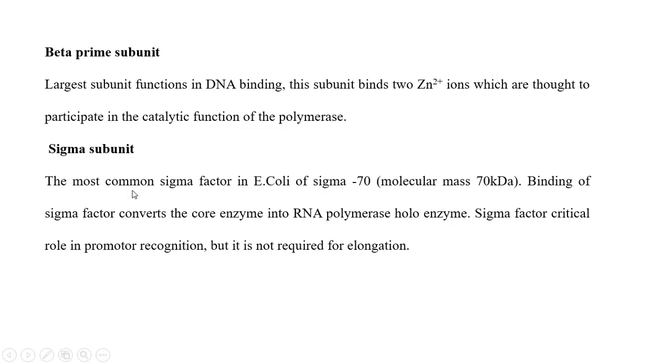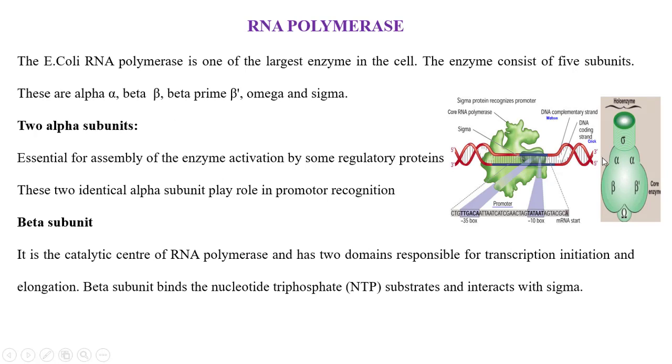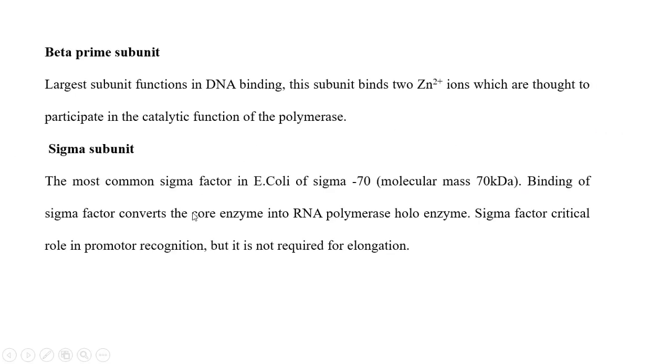Sigma subunit: the most common sigma factor in E. coli is sigma minus 70. That means 70 indicates the molecular mass, 70 kilodaltons. The binding of sigma factor converts the core enzyme into RNA polymerase holoenzyme. See, without the sigma factor, the enzyme is called the core enzyme. With the sigma factor, the enzyme is called the holoenzyme. So the sigma factor makes the holoenzyme complex.